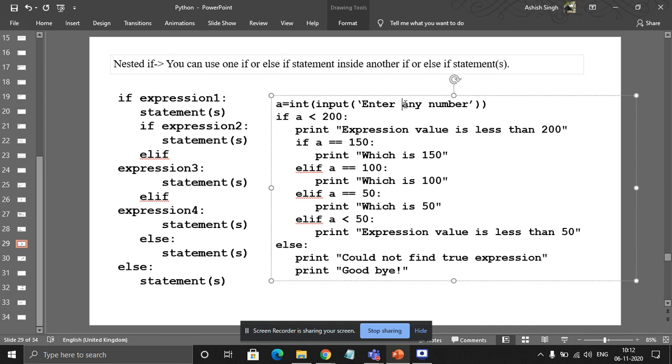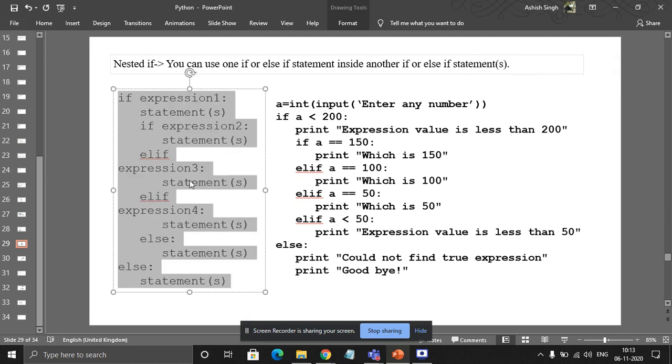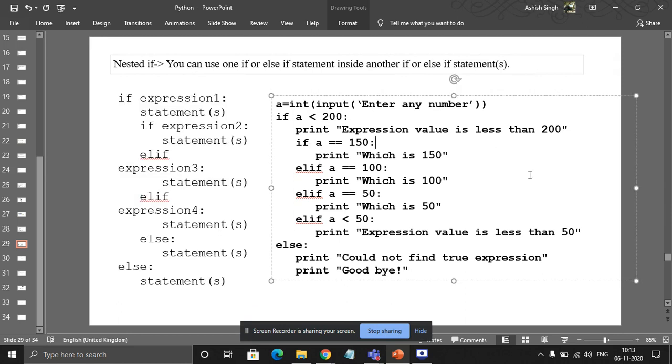See, firstly, I'm receiving a number from the user. Pay attention to the lines on the right side, which is darker now. Just a moment, excuse me.